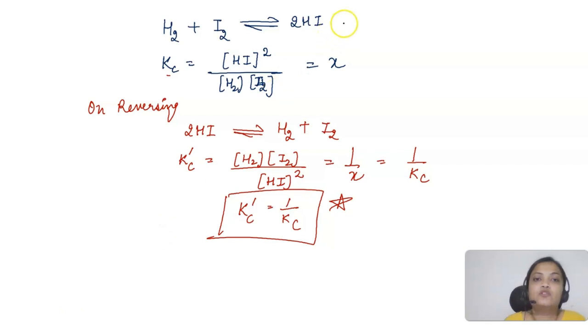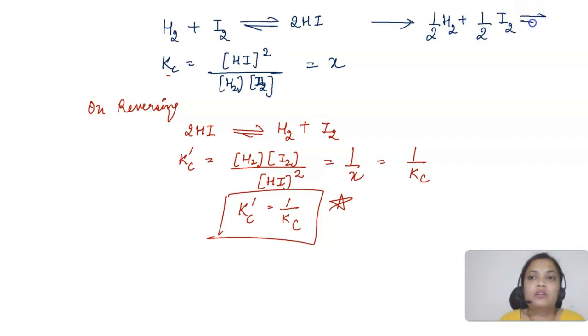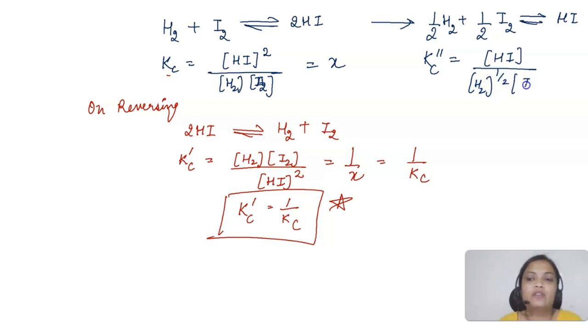Yeah. So this was the original reaction. Writing it here. Now I am dividing it with 2. Half H2 plus half I2 gives HI. 2 and 2 will cancel, right? Now write the equilibrium constant Kc double dash for this. So here it will become HI concentration and here concentration of H2. What will the power be? 1 by 2, and here it will be I2 raised to the power 1 by 2.